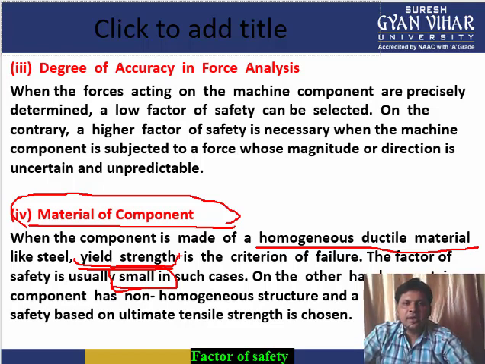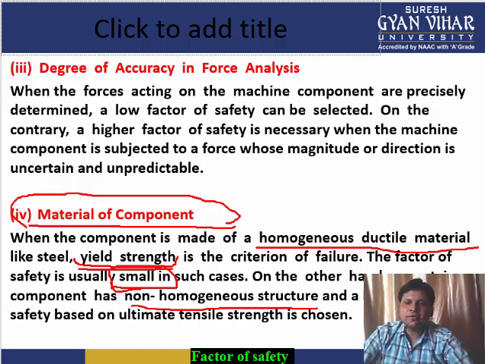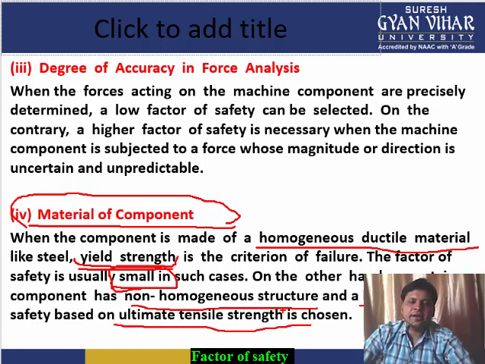While on the other hand, a cast iron component, we all know a cast iron component is a non-homogeneous structure. It is basically a brittle material. So in case of a cast iron component, a high factor of safety has to be taken based on ultimate tensile strength. Here the failure criteria is based on its maximum strength value, which is its ultimate tensile strength.